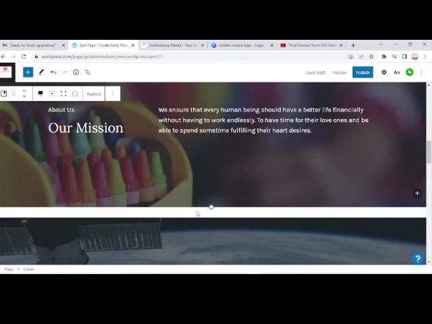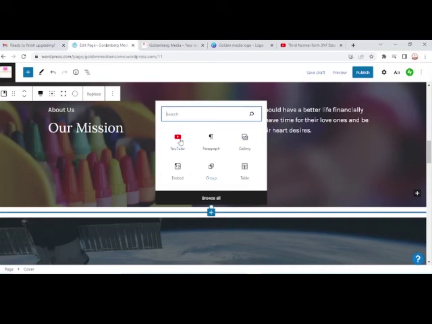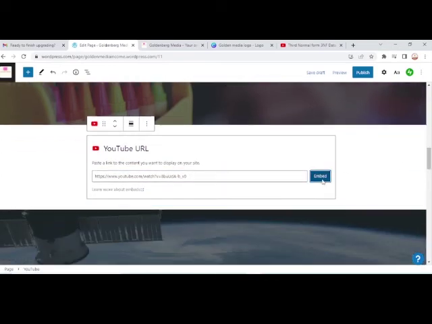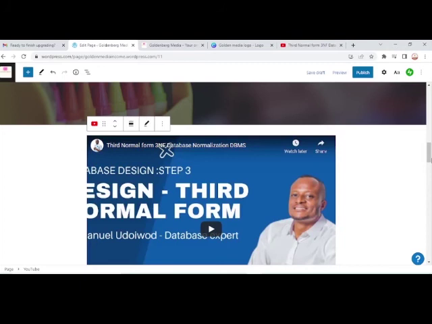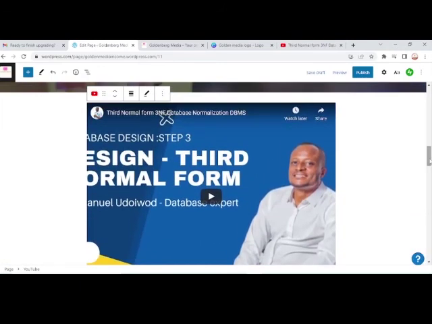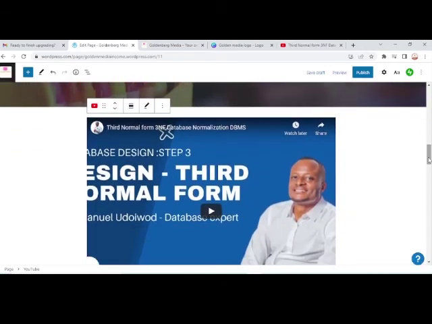Alright, so right now we want to embed our YouTube video. So all we need to do is just click on the button that will help us to add a block, and we click on YouTube, and then paste the link you want to embed. Click on embed, and automatically it embeds the video from your YouTube into your web page, and there you have it. So you have a YouTube video, or a Vimeo video. Any video of your choice which you have out there can automatically display on your website. So I'm going to save that.